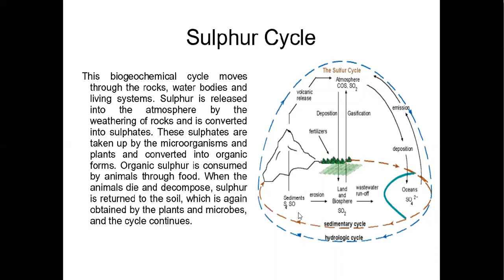So, the sulfur cycle is continuous from a sedimentary cycle and hydrologic cycle, and it also comes to the atmosphere through the emission of different gases like sulfates, and sometimes due to deposition, it again comes to the water surface and sediments.